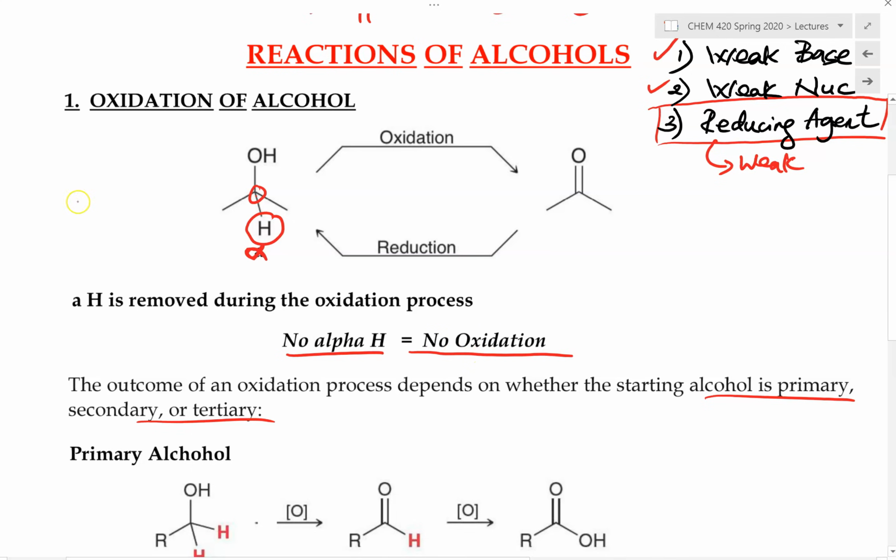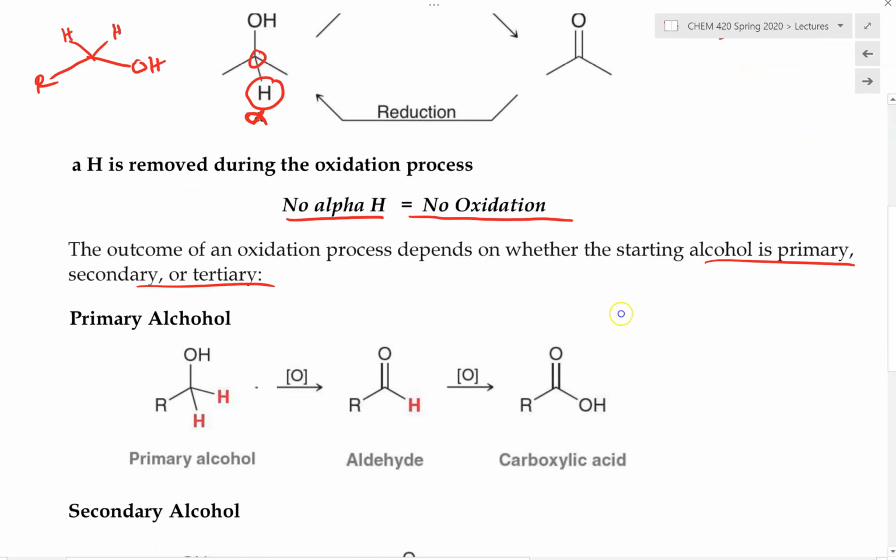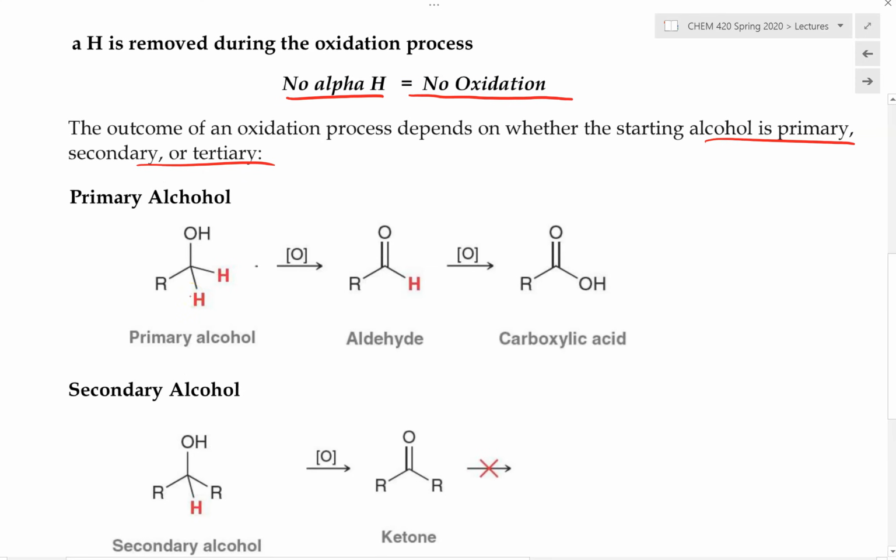And in the case of a primary alcohol, there are two alpha hydrogens. So a primary alcohol can be oxidized twice. For example, here is the structure of a primary alcohol. In the first oxidation, this alcohol will be converted into an aldehyde. And notice how we are removing a hydrogen from this organic molecule. That fits the definition of oxidation. In that process, this oxygen is converted from a single bond into a double bond to this carbon, converting this into a carbonyl.